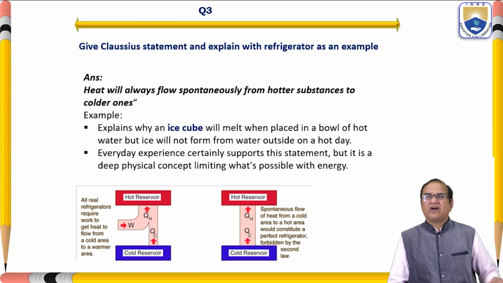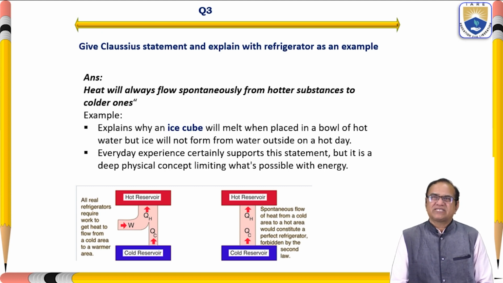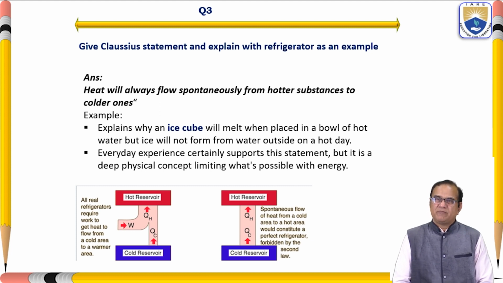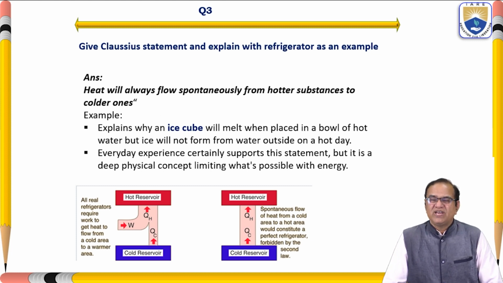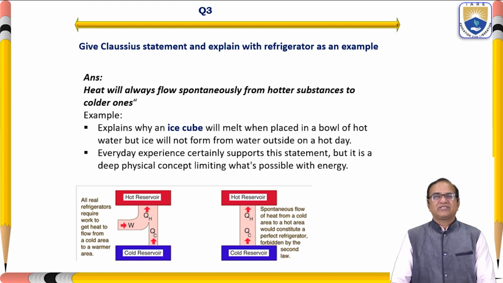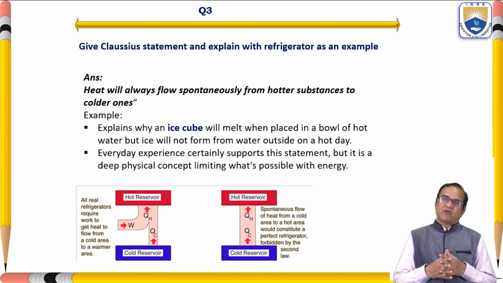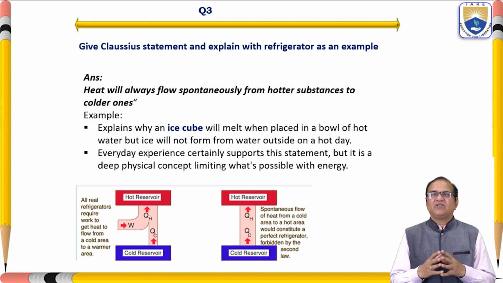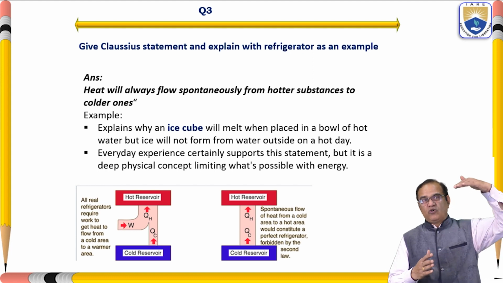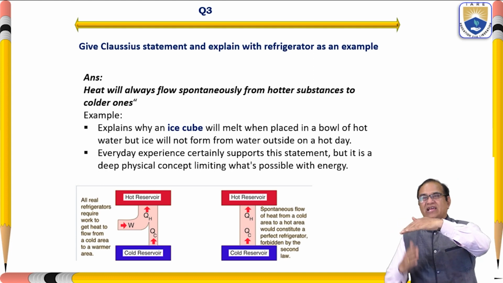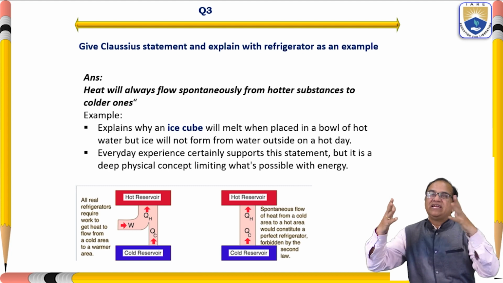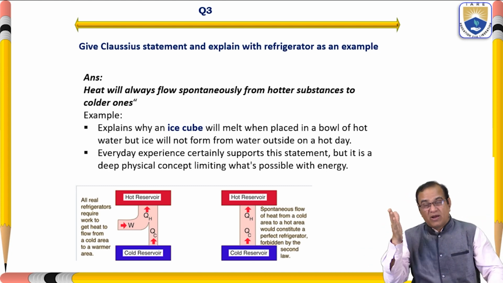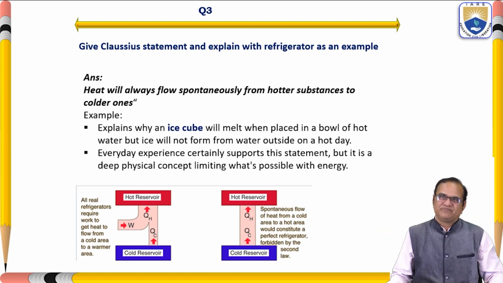Now if we talk about another statement, it is called the Clausius statement, and it is explained with a refrigerator as an example. Heat will always flow spontaneously from a hotter substance to a colder one. Spontaneous means natural, and this natural process will only happen when the heat goes from the higher side to the lower side, from high temperature to low temperature. It is spontaneous, but you cannot make it go from low temperature to high temperature.